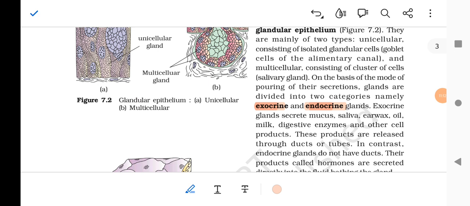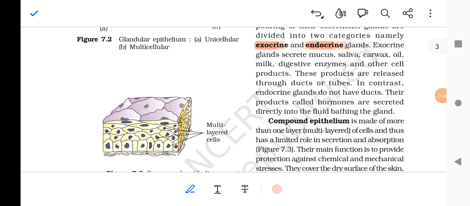The exocrine glands secrete mucus, saliva, earwax, oil, milk, digestive enzymes, and other products. These products are released through the ducts or the tubes. In contrast, endocrine glands do not have ducts. Their products are called hormones and are secreted directly into the fluid bathing the gland.